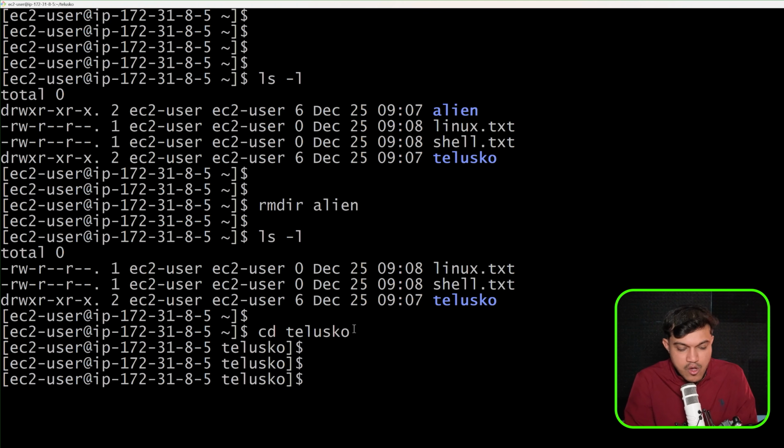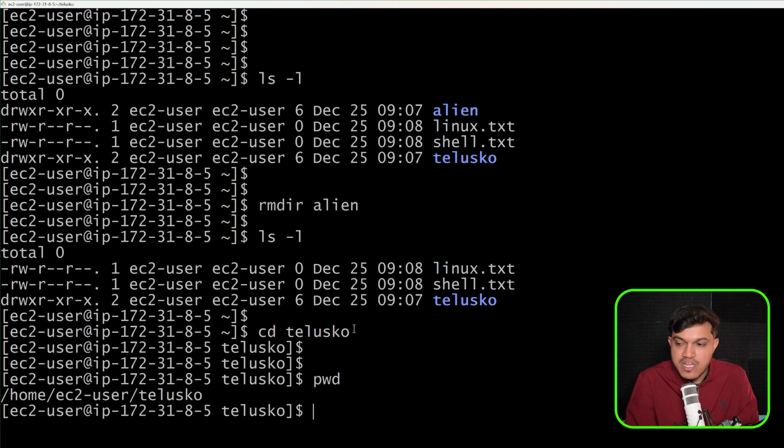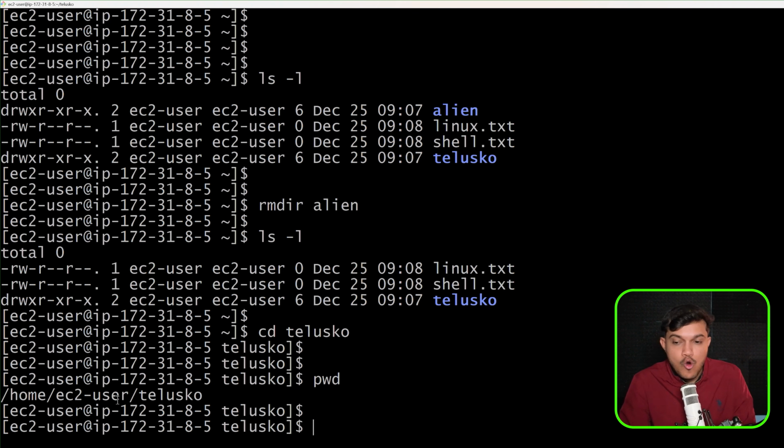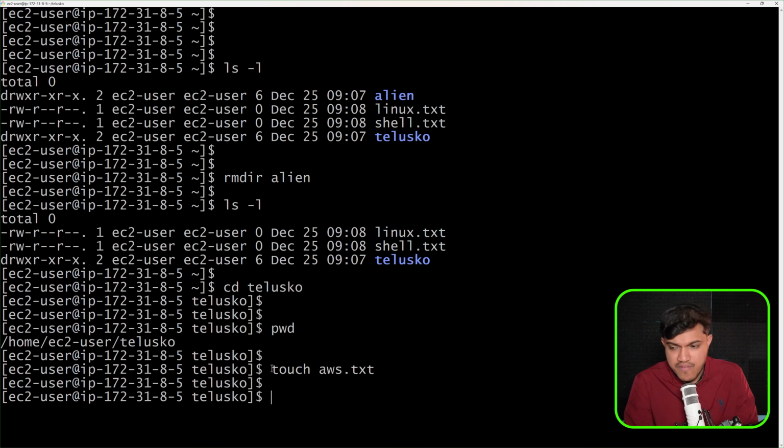I'm inside this. Okay, present working directory. You can see we are inside this home SED user, and we are inside Telusko. And inside this, I would like to create some files, empty files. How to add the data to it, we shall see. The cat command, then we'll understand about the visual editors, vi, all of that we shall see going forward. Maybe I want to go with anything, maybe aws.txt, some file. Okay, we do have something.